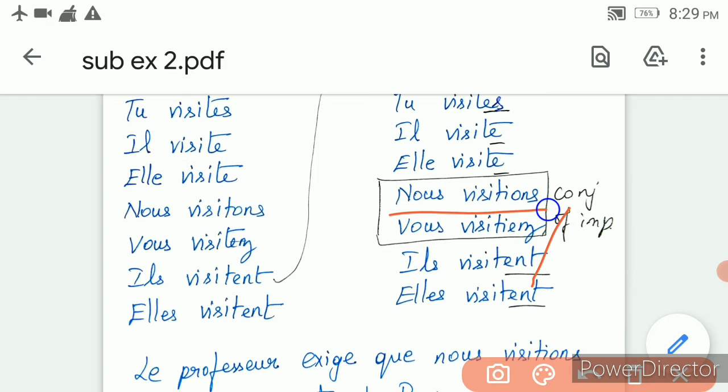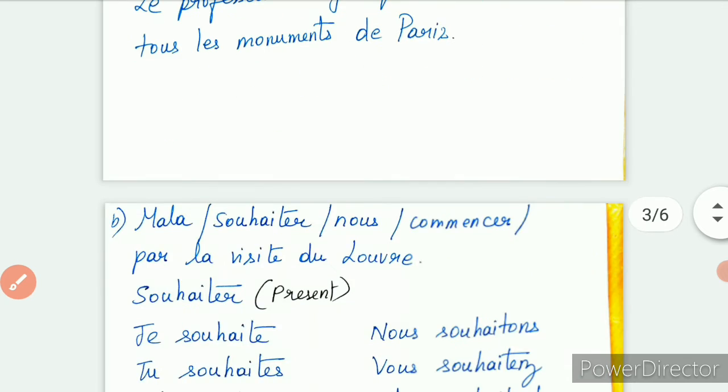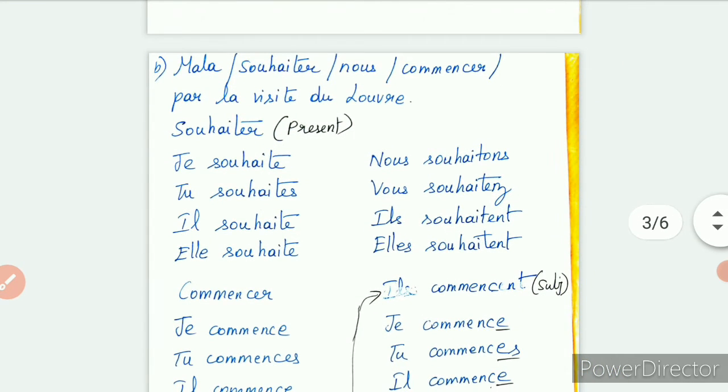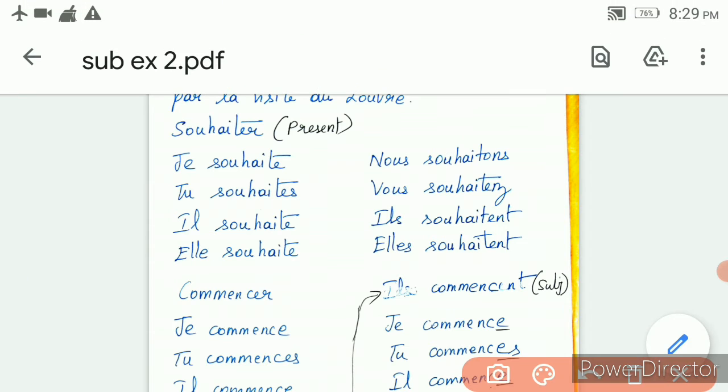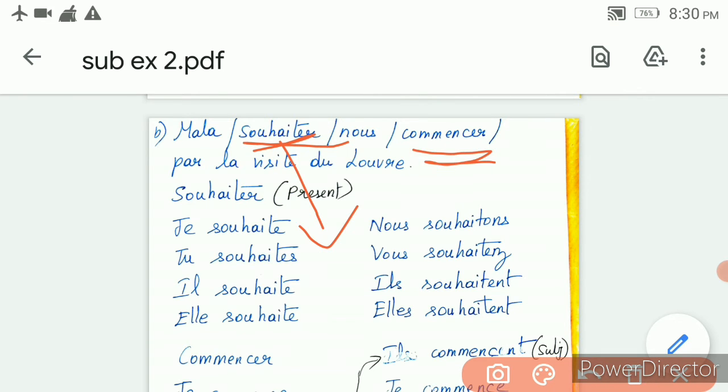It is visitio. So that's what I have written here. Tu le monimodu pari. Okay, now Mala souhaite que nous commencions par la visite du Louvre. Souhaite is the first verb. Commencer is the second verb.